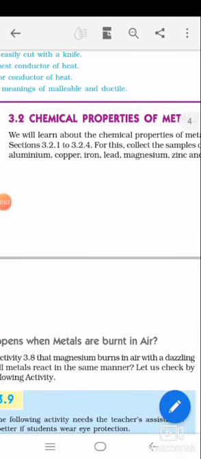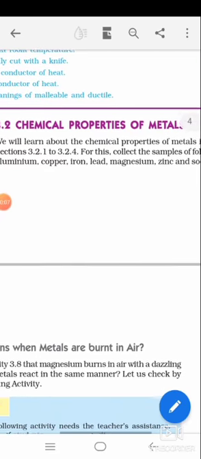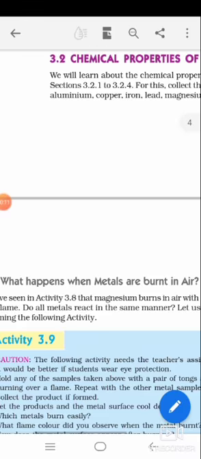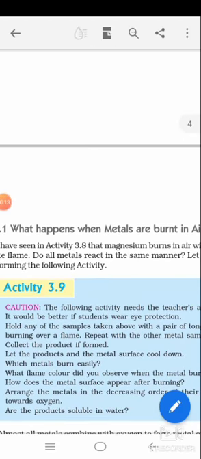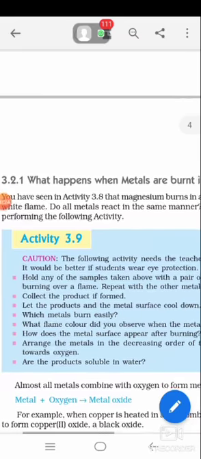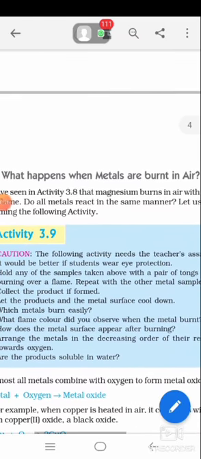So today we are going to discuss the chemical properties of metals. In this session, please remember that there are different chemical properties. In the previous session we studied the physical properties of metals and the physical properties of non-metals. I think you may remember that. Please recall those.